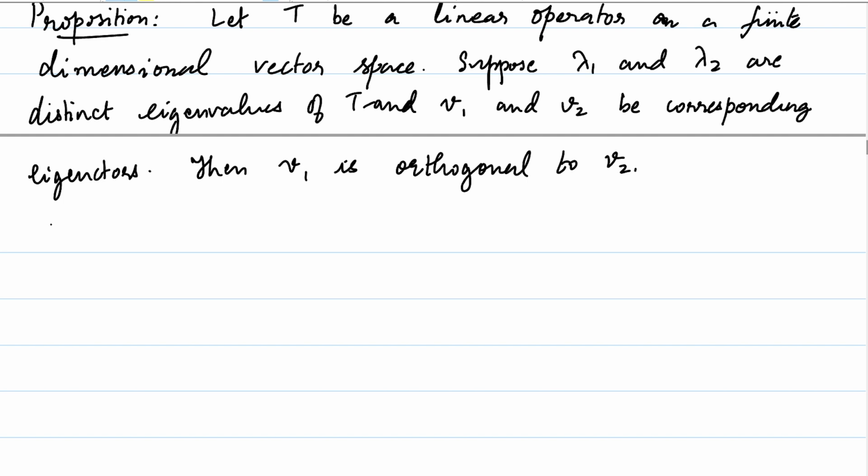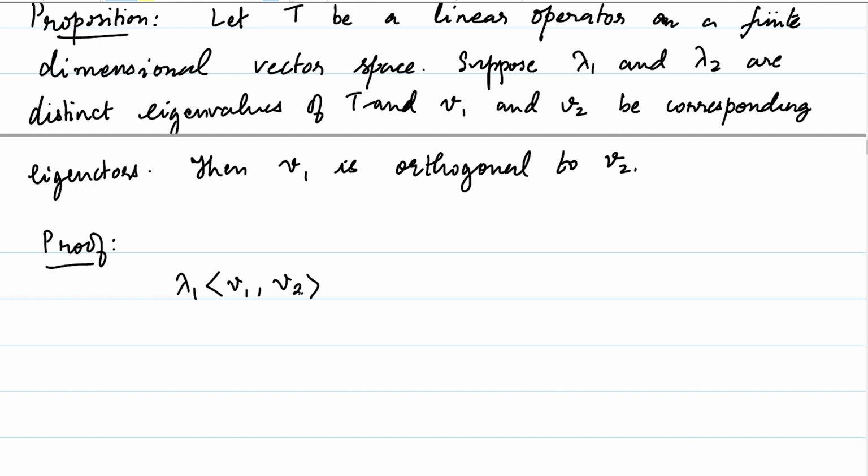So let's look at a proof of this particular proposition. What is TV1 comma V2? We know that this is equal to, or maybe I should start like this, lambda 1 times V1 comma V2.